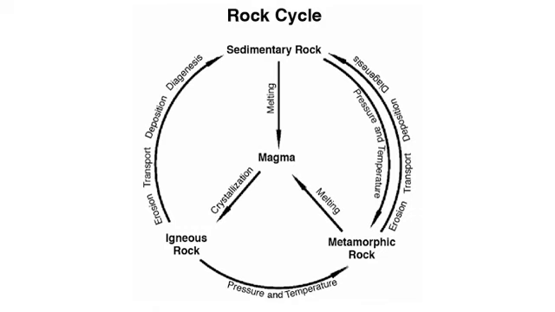Because of the solidification, or crystallization, the magma gets converted into igneous rock. You can see here that magma got converted into igneous rock because of the crystallization process.